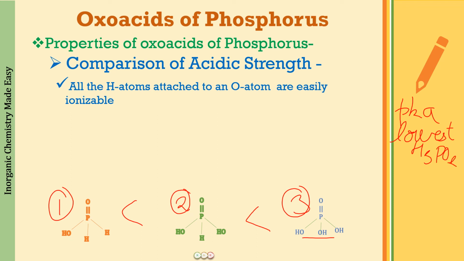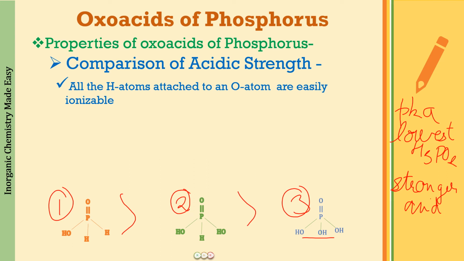When the pKa value is less, the acid is going to be stronger. Lesser the pKa value, stronger the acid. So the order that we were thinking is not correct. This is the order of the acidic strength of these three acids.